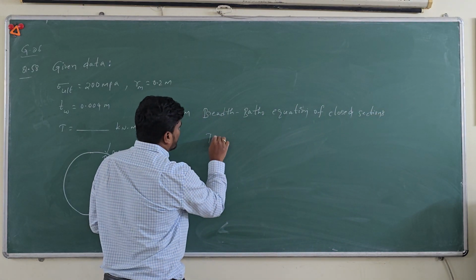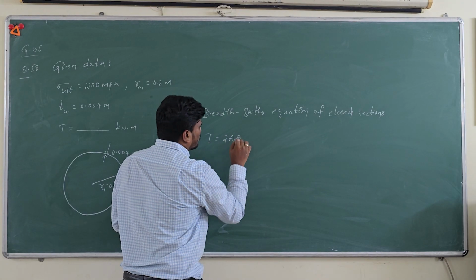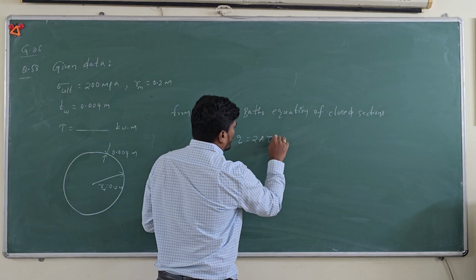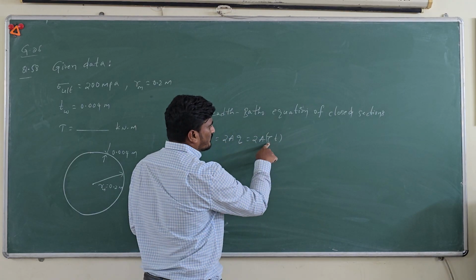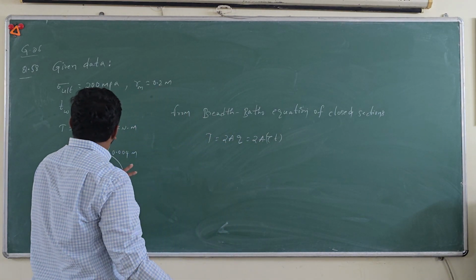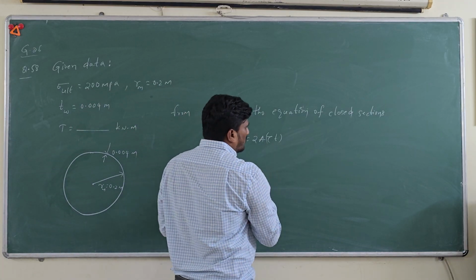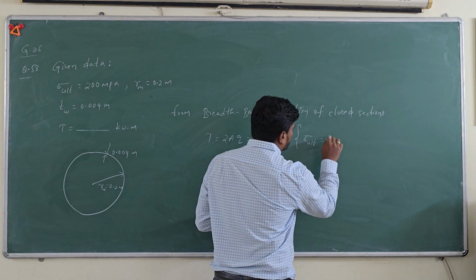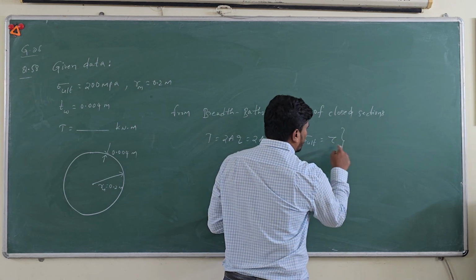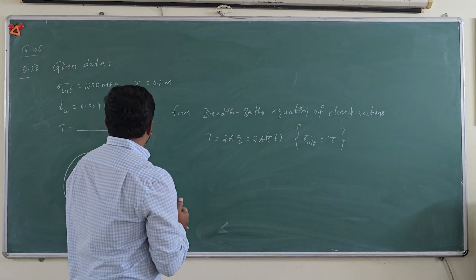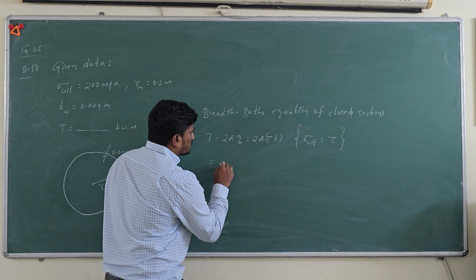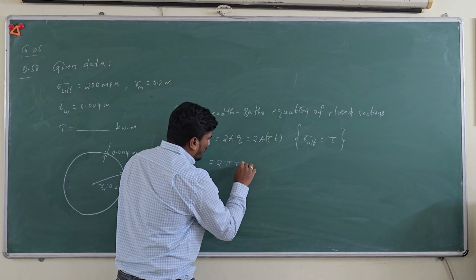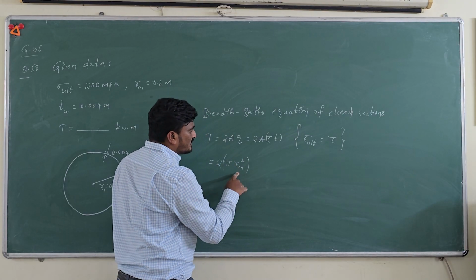So the torque T can be written as 2AQ, where Q is the shear flow. So this can be again written as 2A into tau into t, where tau is the shear stress. So they are also saying in the question, based on the maximum stress criterion, you can say the ultimate stress is equal to the shear stress that is applied on the wall of the tube. Okay, so that is equal to 2 into the area of the tube, which will be pi into Rm square. Since they are giving you the mean radius, you just take it.